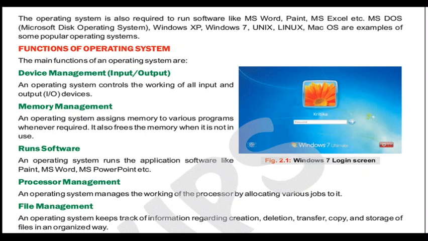Now next, the operating system is also required to run software like MS Word, Paint, MS Excel, etc. MS DOS means Microsoft Disk Operating System, Windows XP, Windows 7, for which I already gave you that example. So students, hope you got it well about system software and application software.